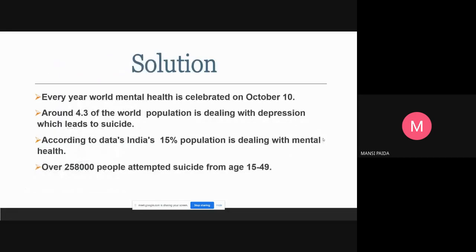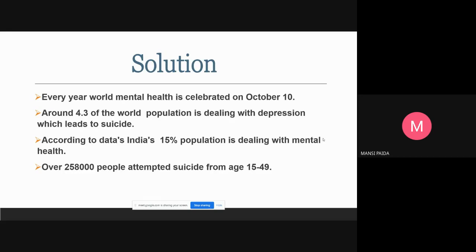So we discuss depression, and I think in this generation, everyone is stressed in their life in some way. On 10th October, mental health day is celebrated. According to one source, around 4.3 percent of the world population is dealing with depression, and it leads to suicide. In India, 50 percent of the population is dealing with mental health issues and depression, and only in the age group of 15 to 49, people who attempted suicide number over 2 lakh 58,000.